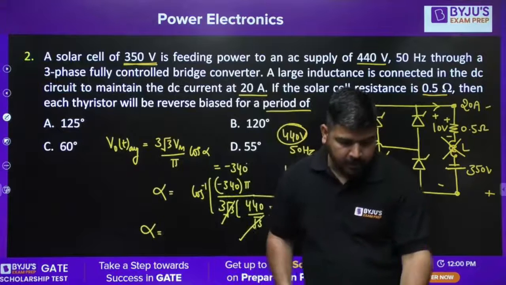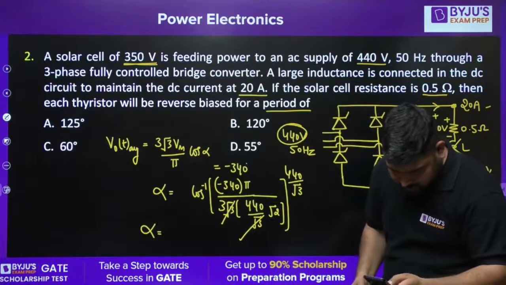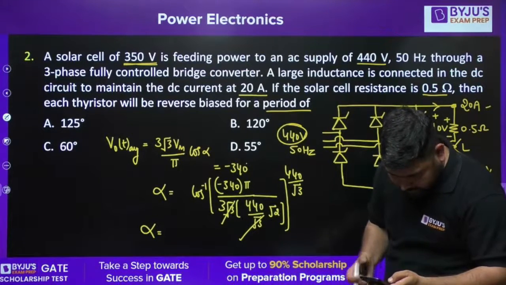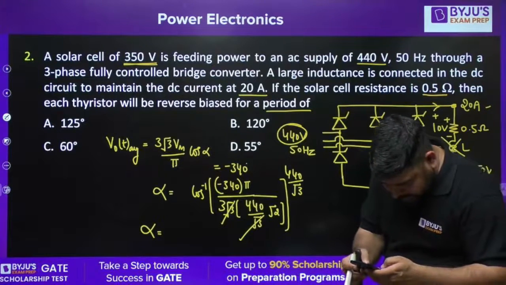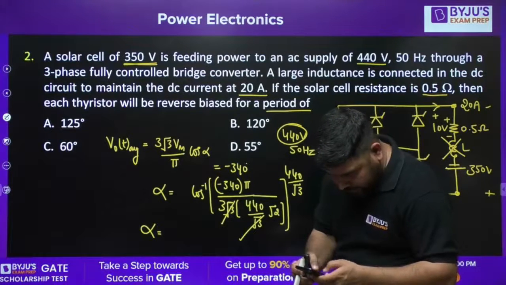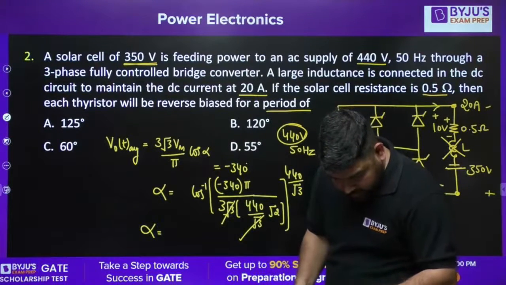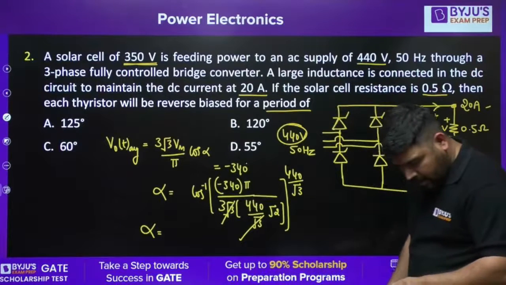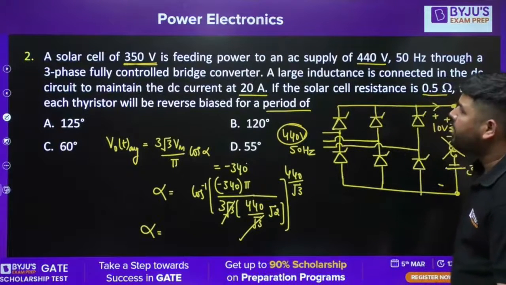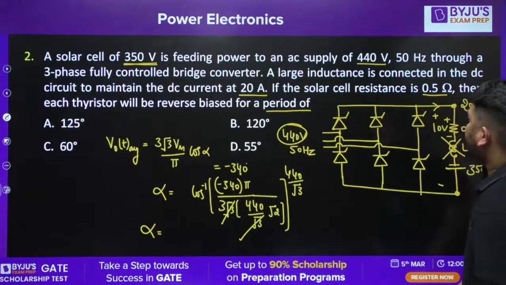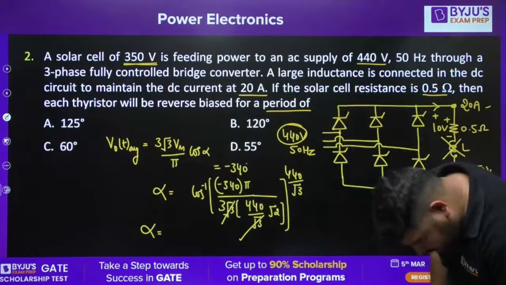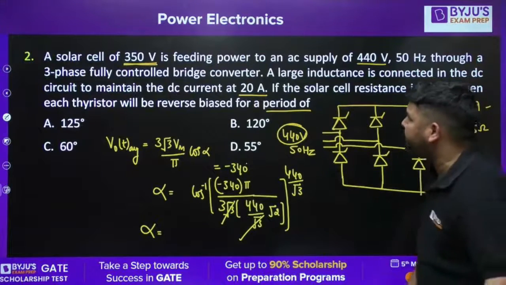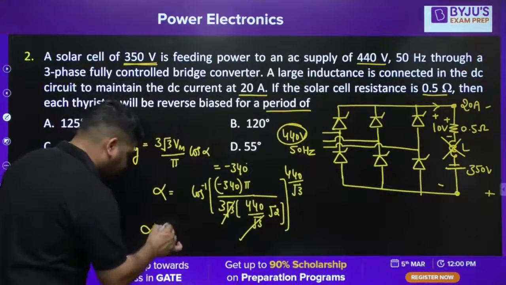So first let's calculate this alpha. You have to do some calculation, guys. So please tell me, what is the firing angle alpha? I think alpha came out to be 125. Is it clear? Tell me, guys. Solar cell is feeding power to the AC supply. Yes, through a bridge converter. I think this is correct. So now you can calculate alpha. Alpha came out to be 125.